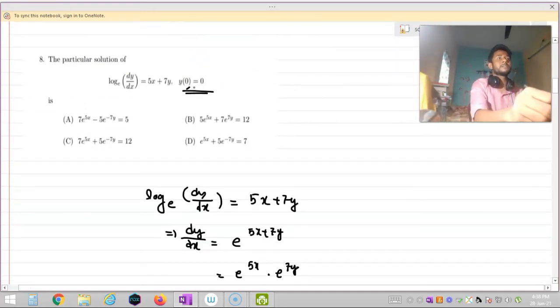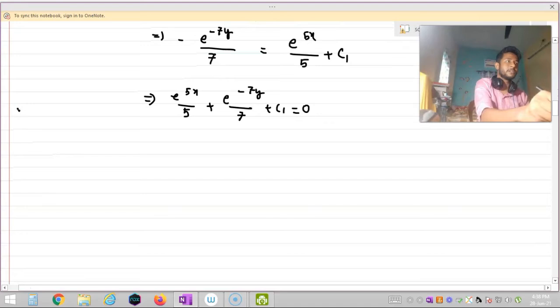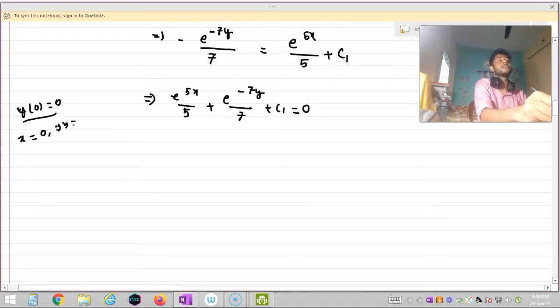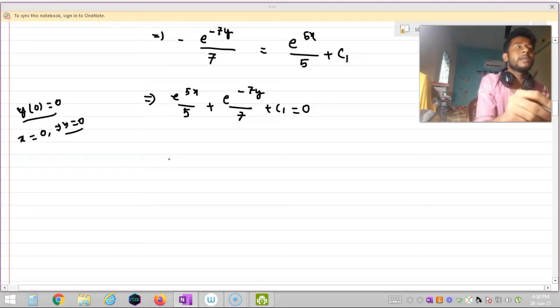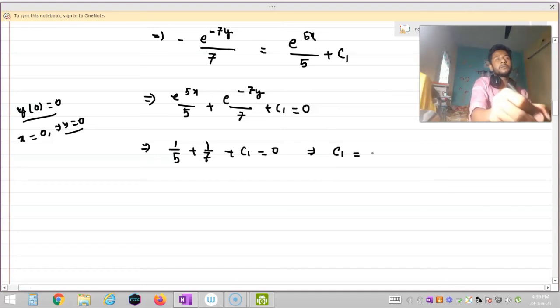The given condition says that y of 0 is equal to 0. So I am writing this condition, y of 0 is equal to 0. It means when the value of x is equal to 0, then the value of y is also 0. So I am putting x equal to 0 and y equal to 0 in this equation. So I am writing 1 by 5 plus 1 by 7 plus c1 is equal to 0. Simplifying this, I will get the value of c1 is equal to 12 by 35, right? No, sorry, minus 12 by 35.